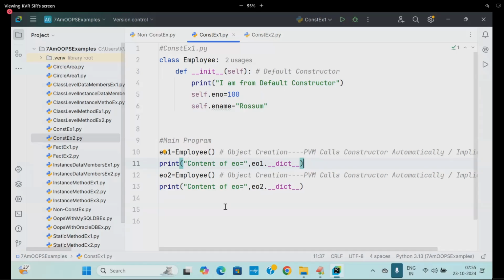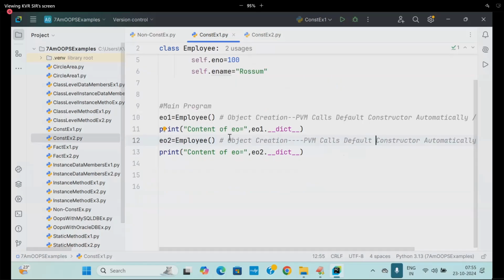What is this line? By seeing this object creation, you can decide which type of constructor is internally called. Which type of constructor? Default constructor. So I'm writing here: PVM calls which constructor? Default constructor. PVM calls a default constructor automatically. By seeing this, you can decide.